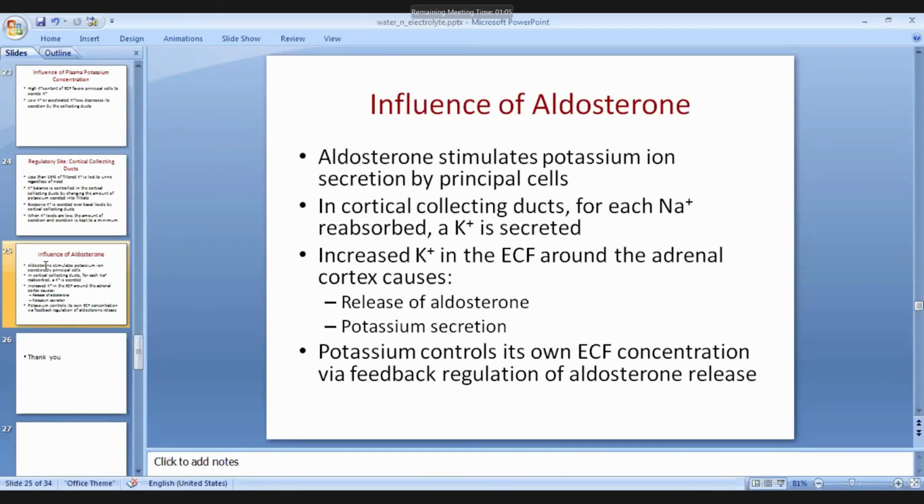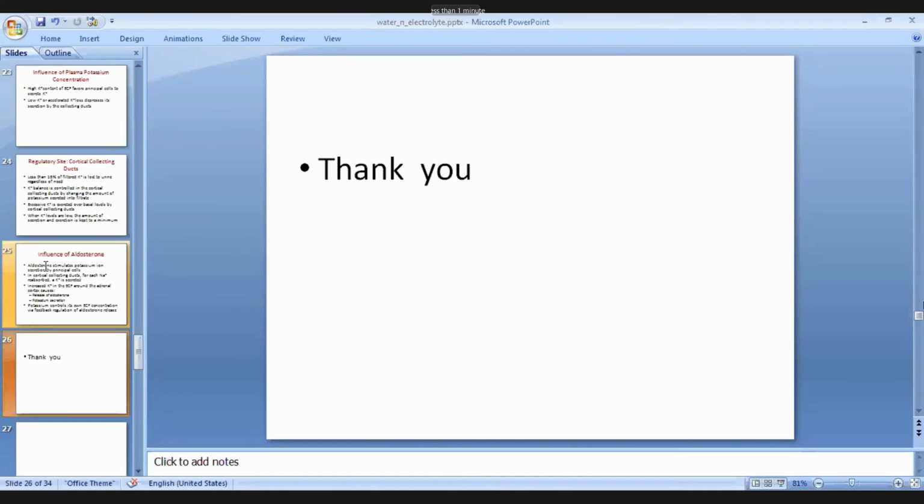About fluid and electrolyte balance, this much for today. About disorders, we will continue in the next class. If anything, you can write in the chat section. In today's class we have learned about fluid balance and the different mechanisms for its regulation.